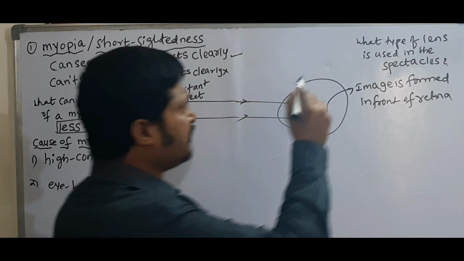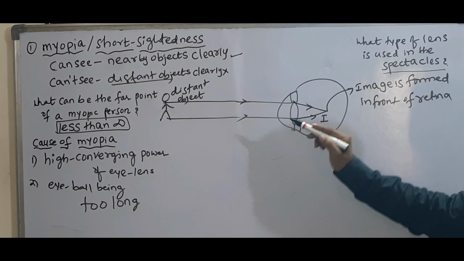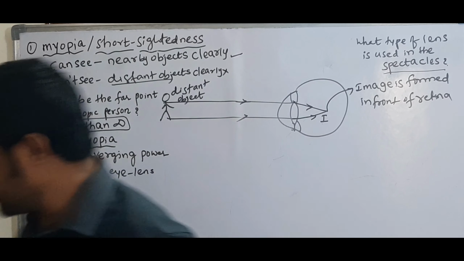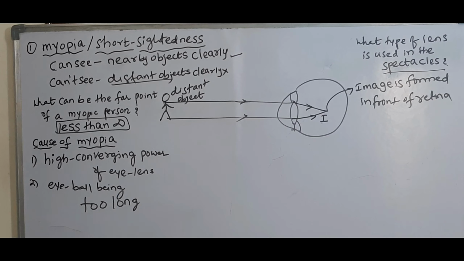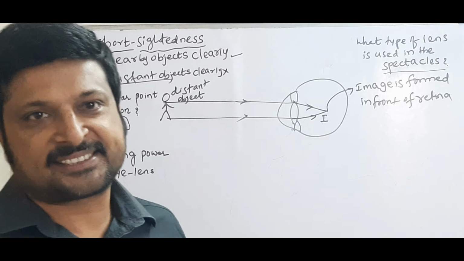Next, what type of lens is used in the spectacles? See here, the image is not formed on the retina. That means the person should wear some type of spectacles.